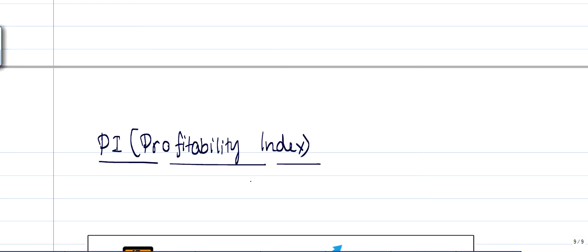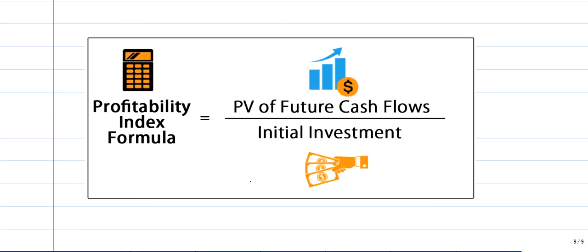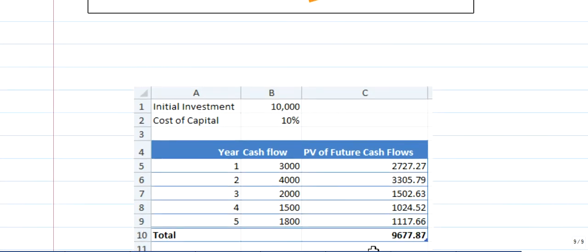Very easy to calculate. Profitability index formula is the present value of future cash flows, whatever the present value of the future cash inflows, divided by initial investment. That's it. You will get a number like a point. If it is more than 1, it is acceptable. If it is less than 1, it should be rejected. So what is the formula? Present value of future cash flows divided by initial investment.